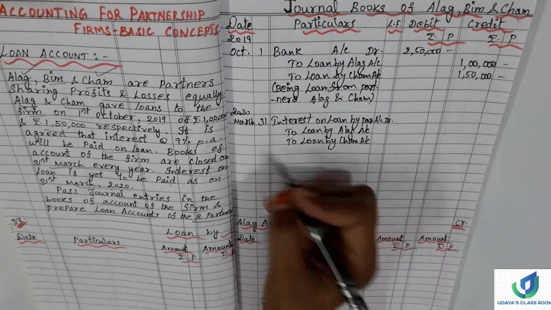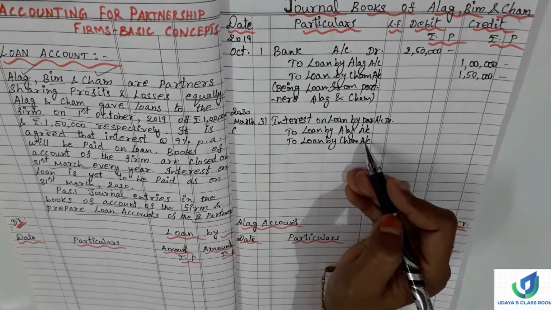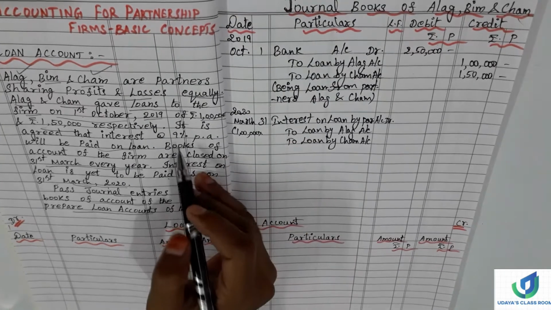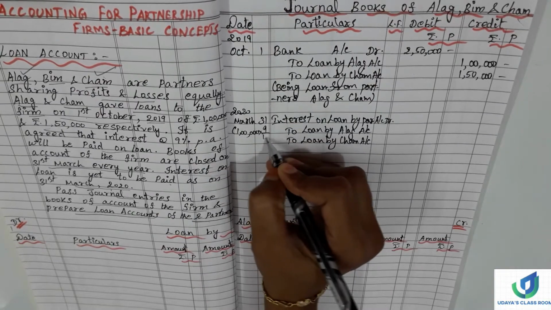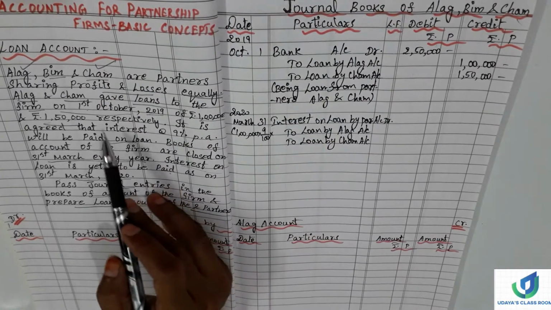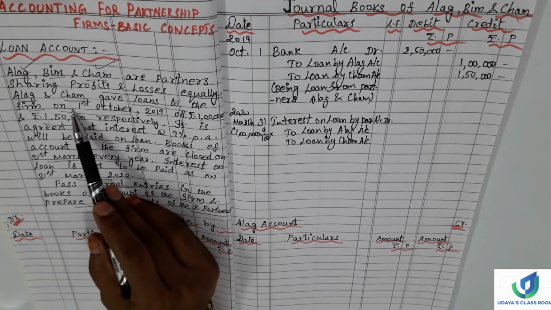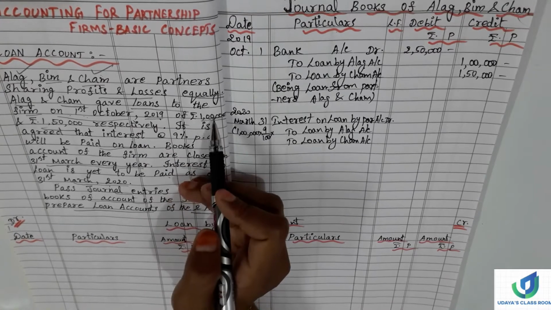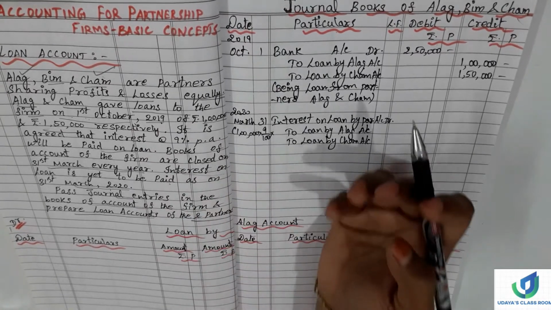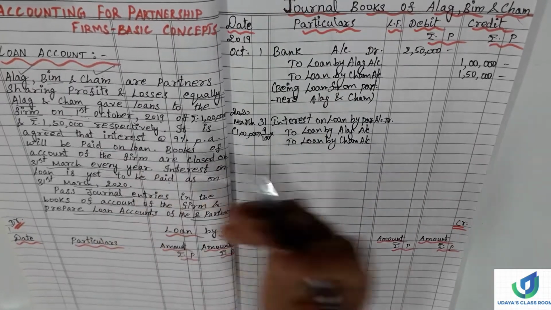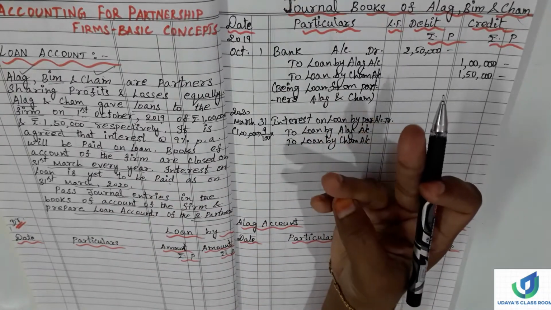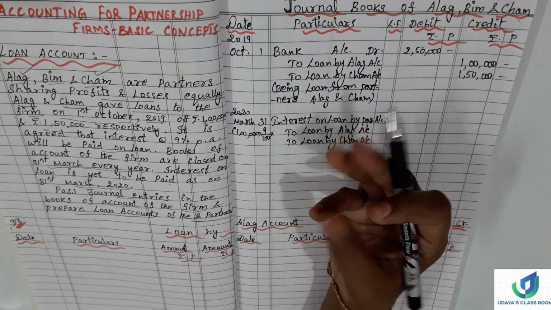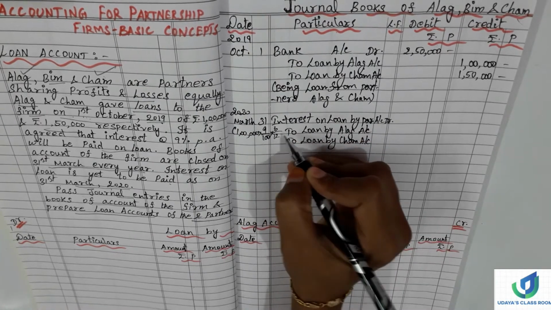How to calculate the interest? How much amount has Alag given? 1 lakh. What is the percentage of interest? 9%, so 9 by 100. The loan amount was given by the partner on 1st October 2019. From October we have to calculate. Since it is 1st October, we will consider October, November, December, January, February, March. March end is the closing year. So 6 months only we have to pay the interest.